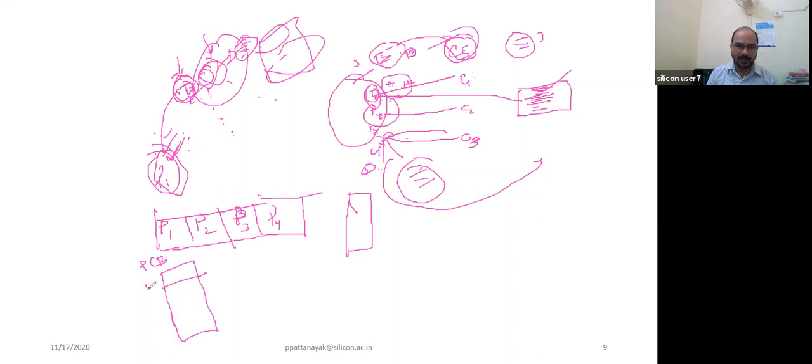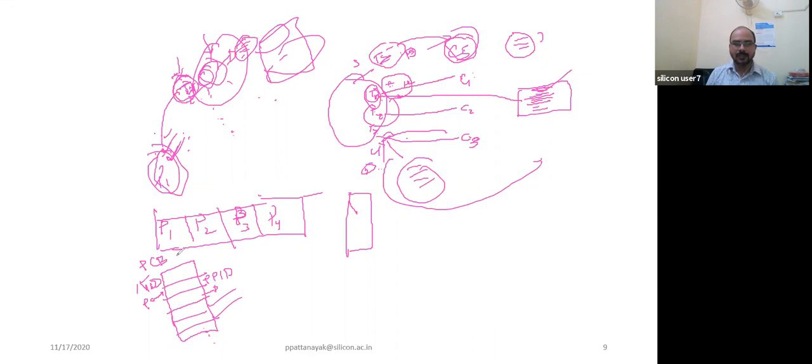Suppose P1: what is the ID of this process? Who created this process? What is the permission? Suppose the parent ID: who is the parent? This one is the PID, process ID. This is the PPID, parent process ID. Who is the parent of this process? If this is a child process, who is its parent? What are the permissions? Which user is executing it? What file resources is it using? What is the state of the process? Many things are stored in the PCB.